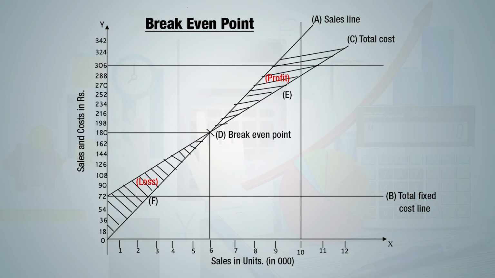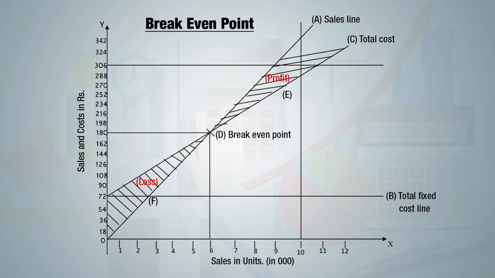B line shows total fixed cost line. Total fixed cost line would commence from rupees 72,000, because irrespective of level of sales, it would remain same. Hence, the total fixed cost line is drawn parallel to x-axis.